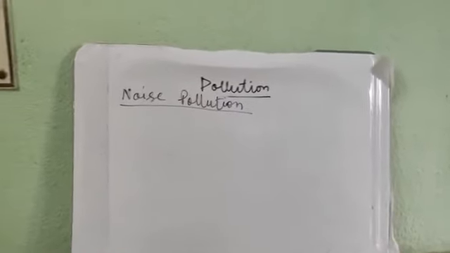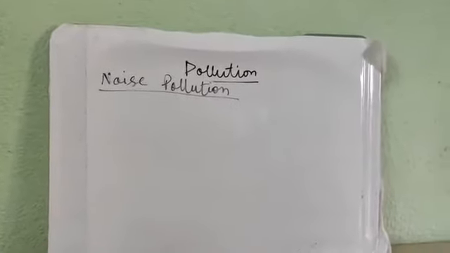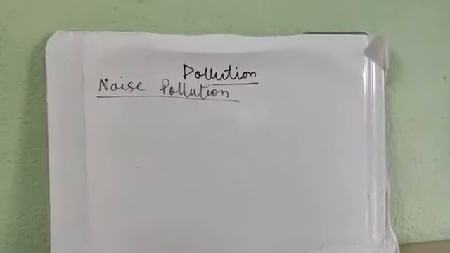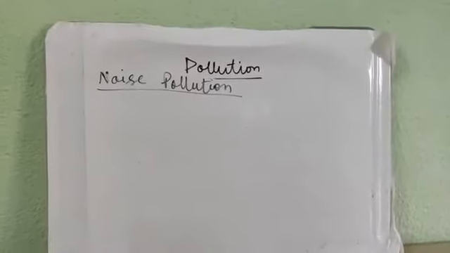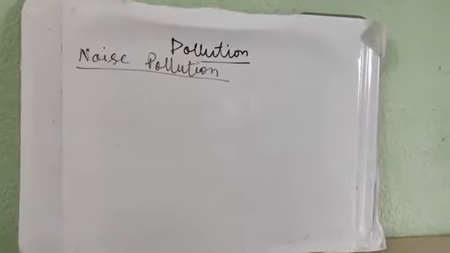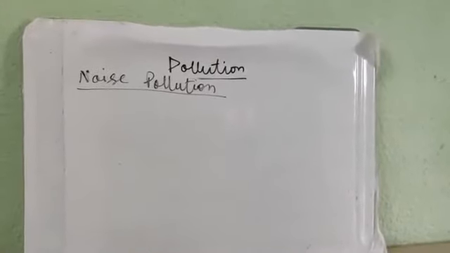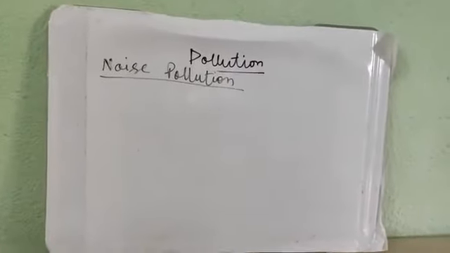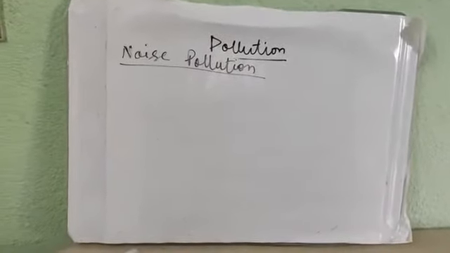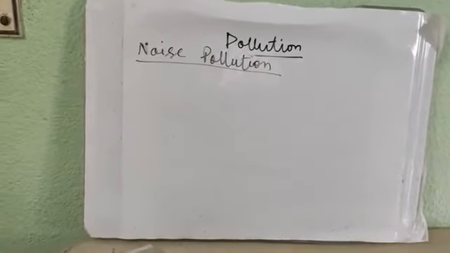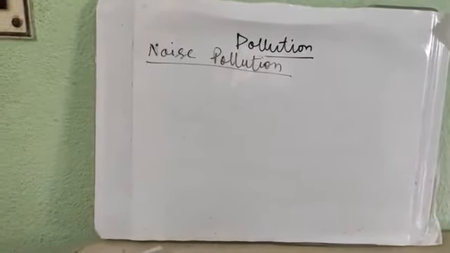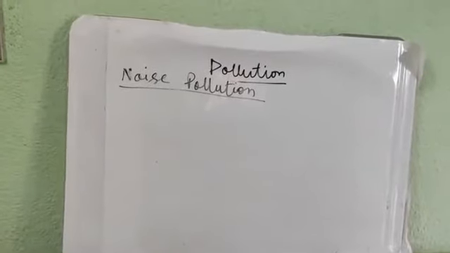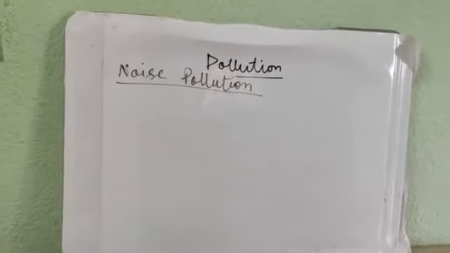Industrial noise means factories, industries, and workshops emit high intensity sound due to different working machines. So that is the industrial noise. Apart from this, there is musical noise, like musical concerts, domestic appliances such as washing machines, mixers, grinders, and loudspeakers during any kind of festival or marriage ceremony. So these are the causes of noise pollution.